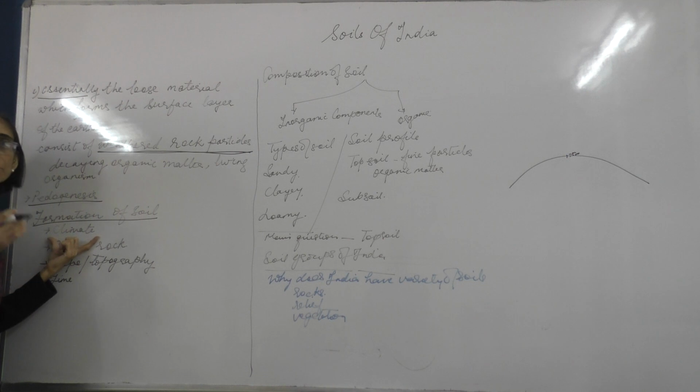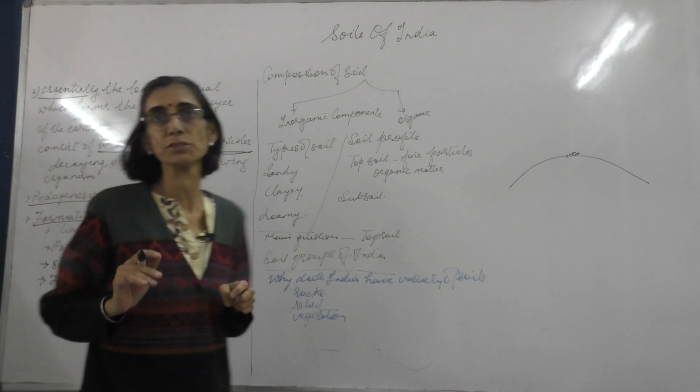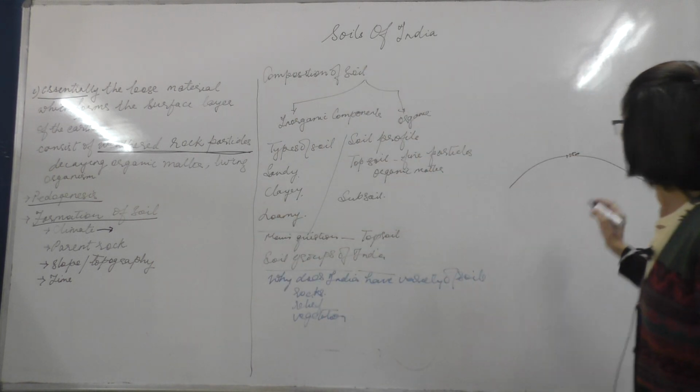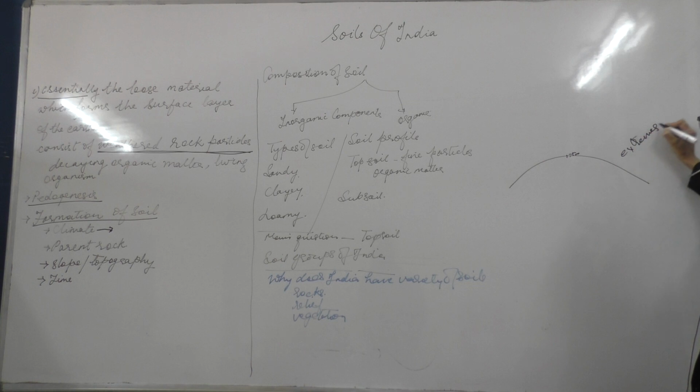The first factor which determines the formation of soil is climate. Formation of soil takes place due to extremes of climate, very high temperature or very low temperature. You have read earlier that during very high temperatures the rocks expand, but during the night time when the rocks contract, these rocks tend to break.